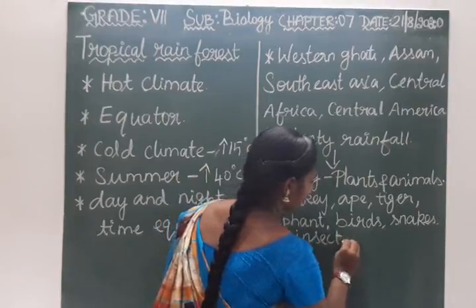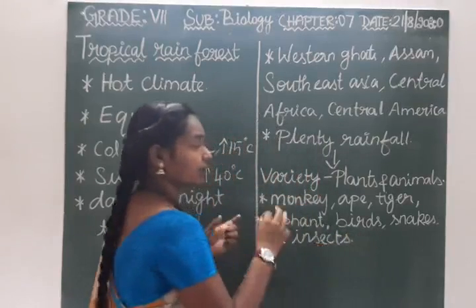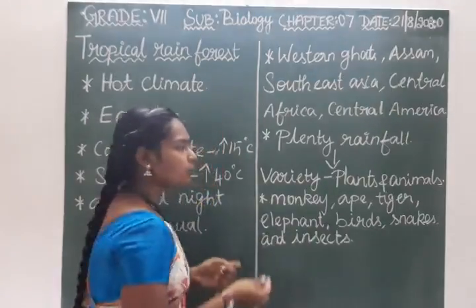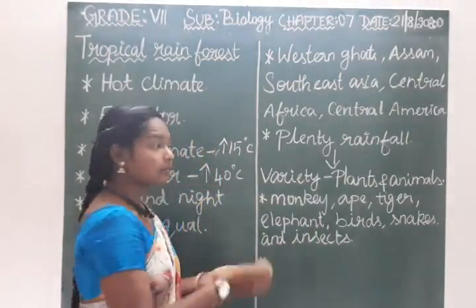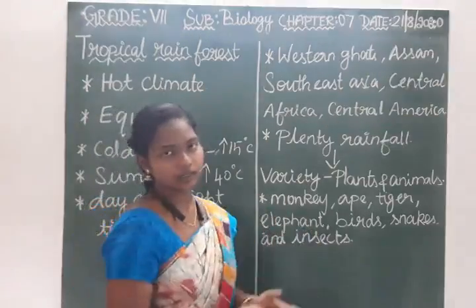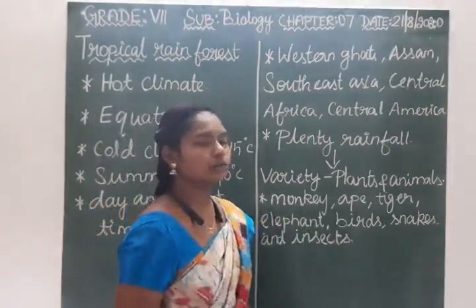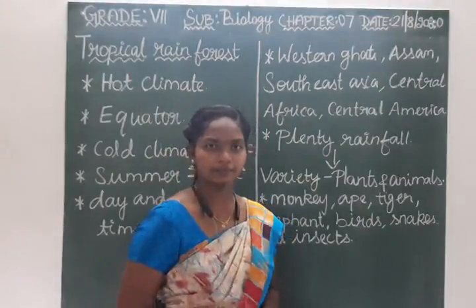So here we can find a large variety of animals. Because of this, there is competition for food and shelter. So this is about the tropical rainforest.